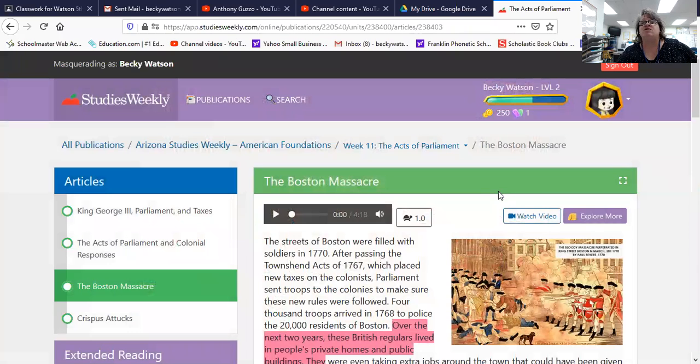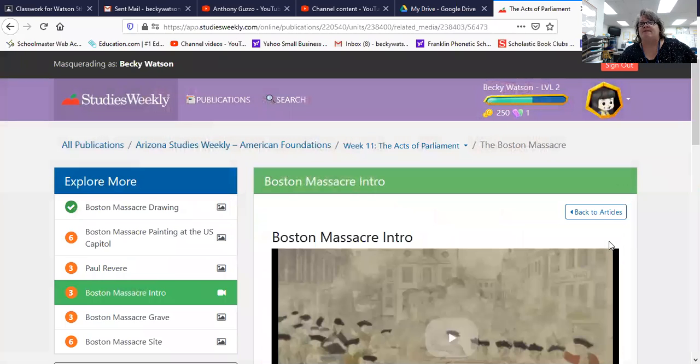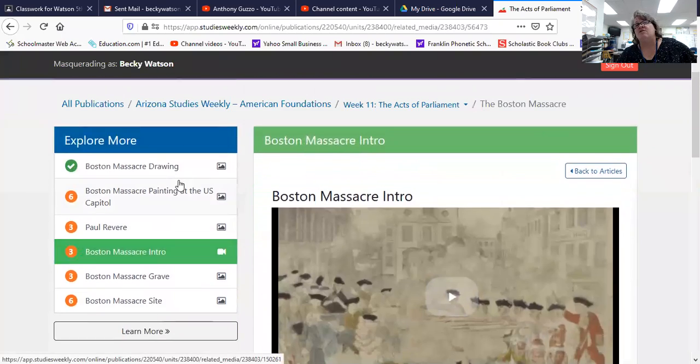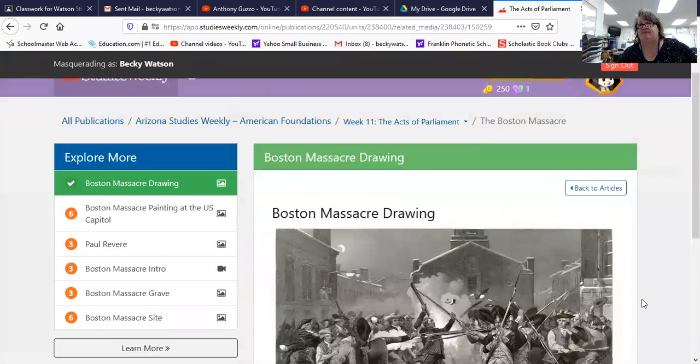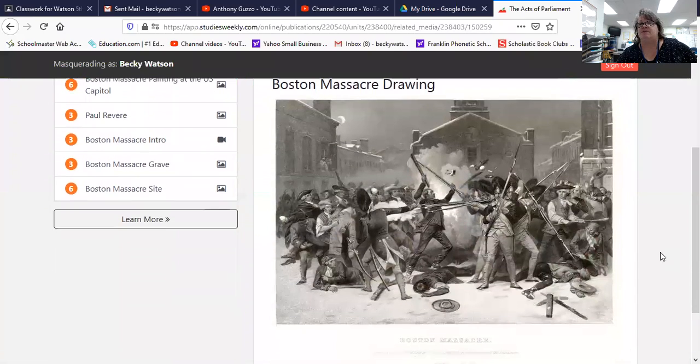Now, I want to show you another picture. Let's go back to the Explore More. Here is another drawing of it. Take a look at this one. Who does it look like is the aggressor in this one? These are the British soldiers. These are the colonists. Who looks aggressive? It looks like the colonists are the aggressors, the ones causing the fight. It looks like the British soldiers are standing back to back in a defensive position trying to protect themselves.